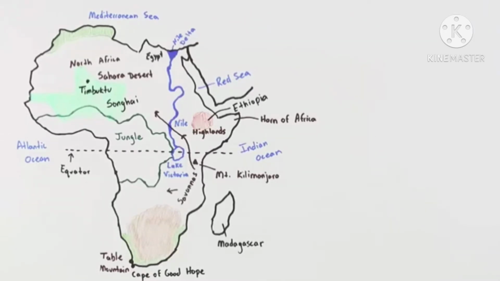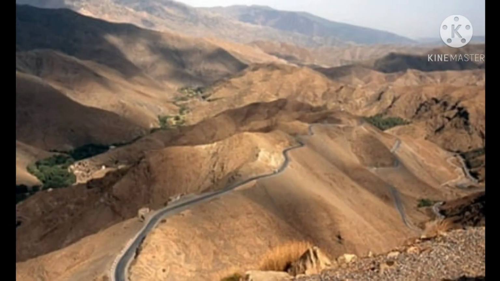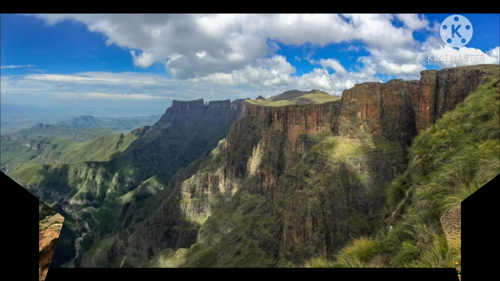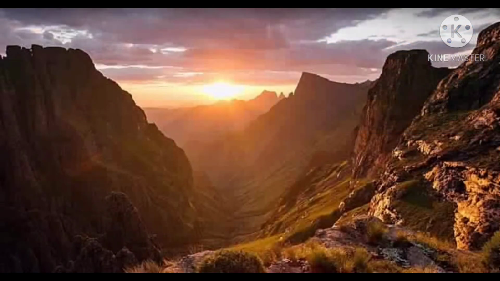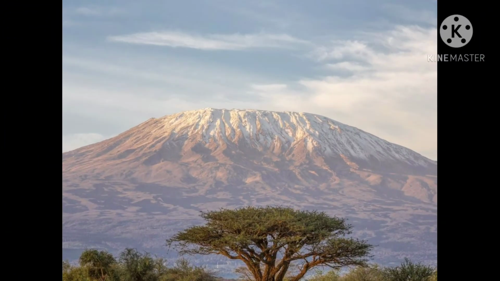The continent of Africa does not have many mountains. However, some small ranges break the monotony of the flatlands of Africa. The Atlas Range, Drakensberg, and Kilimanjaro Range are the major mountains of Africa. On the screen you can see the Atlas Range. Kids, these are folded mountains like the Himalayas and a continuation of the mountains from southern Europe. They stretch across parts of Algeria, Morocco, and Tunisia.